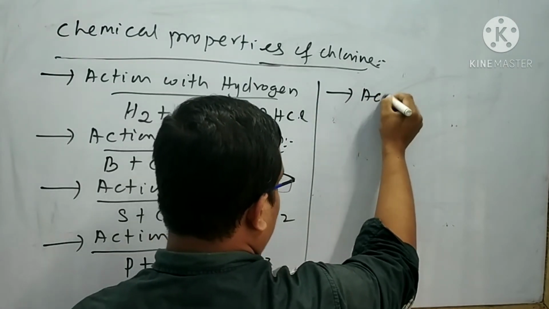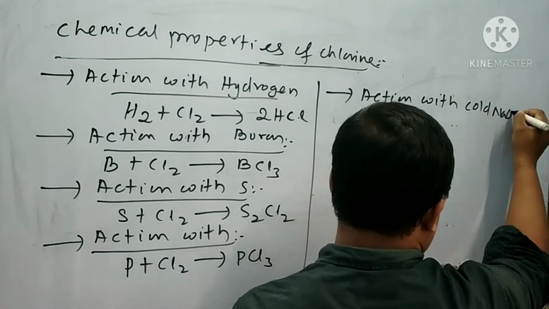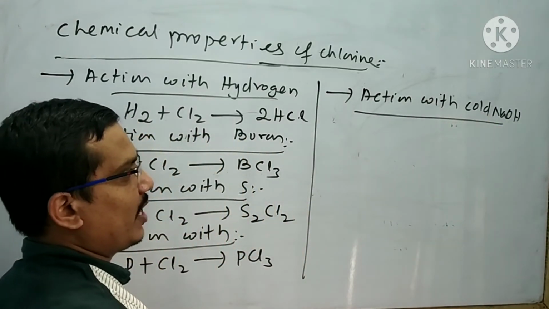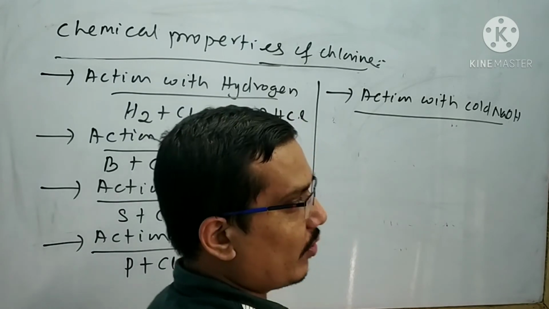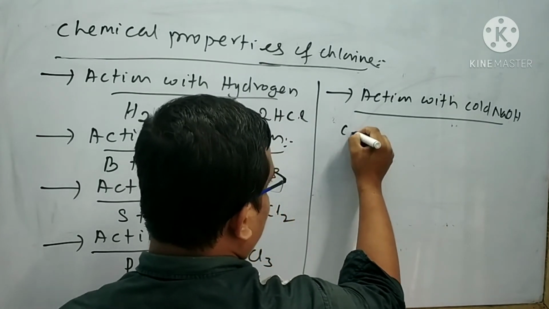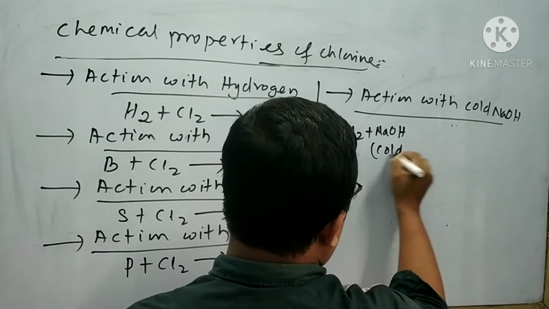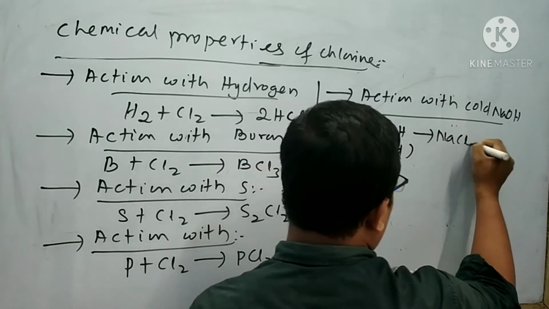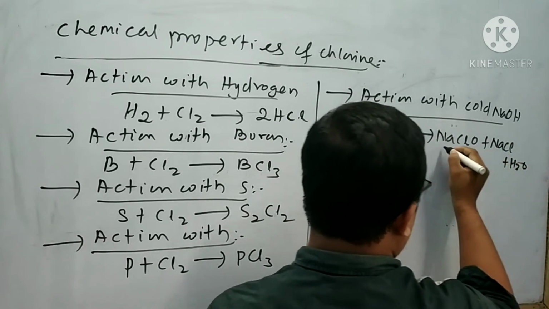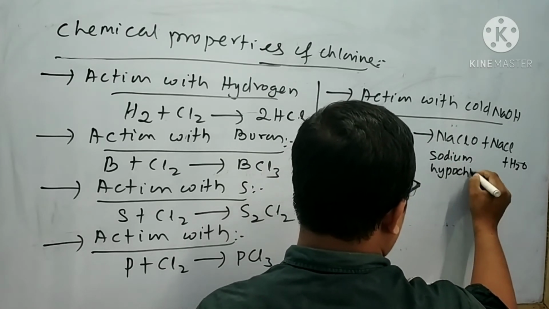Next reaction is action with cold NaOH. When chlorine reacts with cold sodium hydroxide, hypochlorite is formed as the main product. I can write the reaction like this: Cl2 plus NaOH, that is cold, gives NaClO plus NaCl plus water. This is said to be sodium hypochlorite.